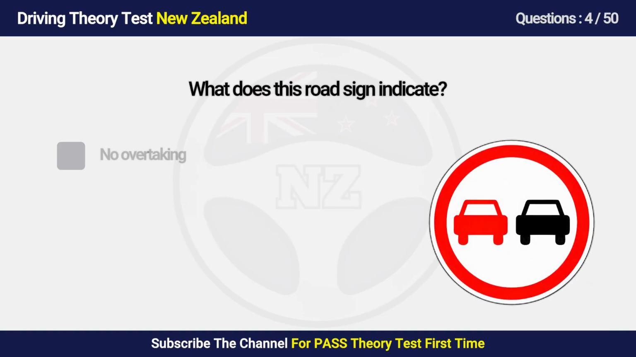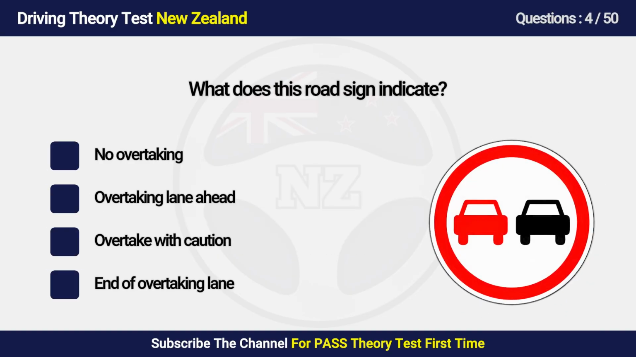Question 4. What does this road sign indicate? A. No overtaking. B. Overtaking lane ahead. C. Overtake with caution. D. End of overtaking lane.